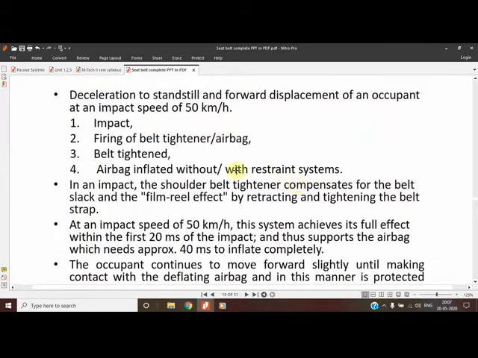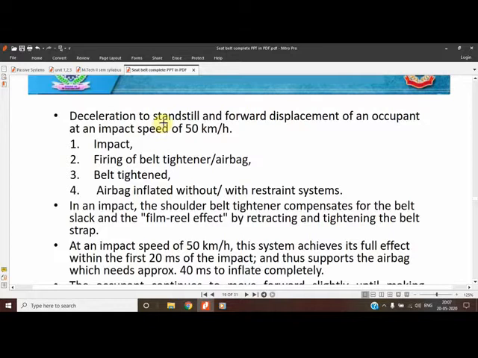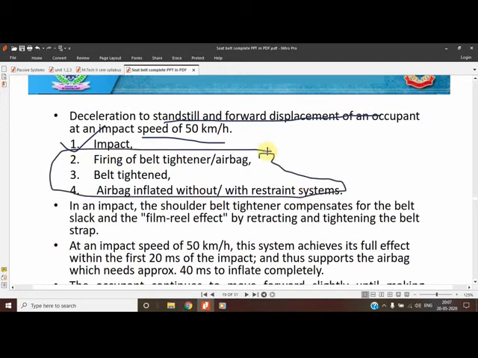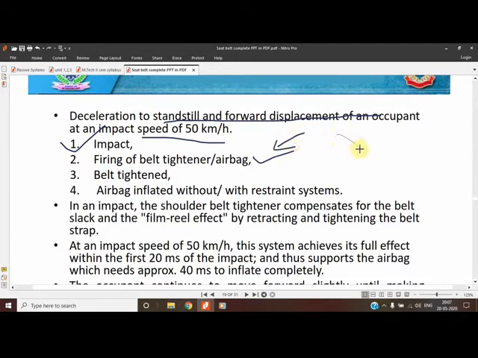And what is the sequence? When the vehicle is going at a very high speed and an impact takes place, the sequence is: first is the impact, that is the main thing. After impact, the other things will start. After impact, the firing of the belt tightener and airbag come into role, and in milliseconds the belt restrains and the airbag inflates. In the blinking time of an eye, the belt gets tightened first and then the airbag inflates, with or without the restraint system.